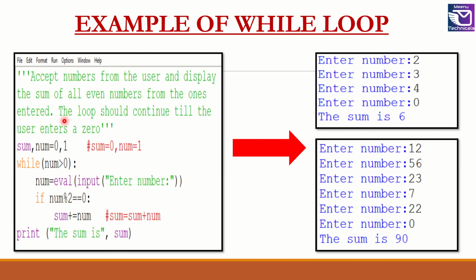Let us see another example. Here I am accepting numbers from the user and then displaying the sum of all the even numbers from the ones which have been entered. The loop should continue till the user enters a 0.